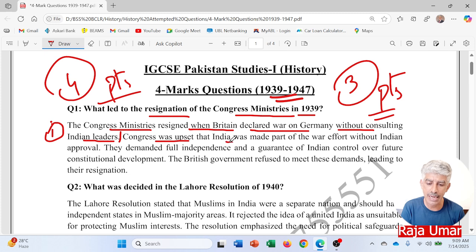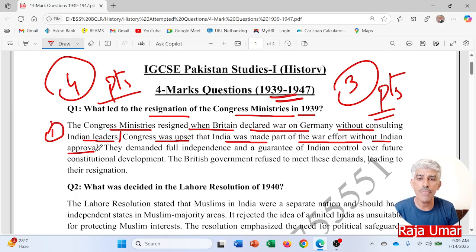Congress was upset that India was made part of the war effort without Indians' approval. With the passage of time, the Japanese might approach the subcontinent, making it a war zone. So the Indians were not consulted by the British government. This was a sort of threat, a fear for the Indians, that they were not made part of the decision making. So that's why the Congress resigned.